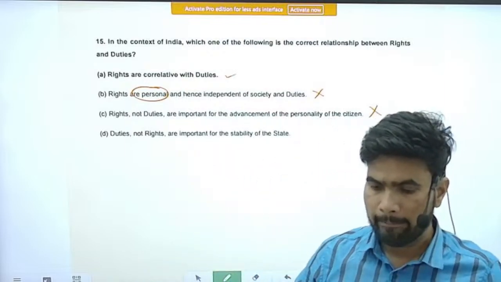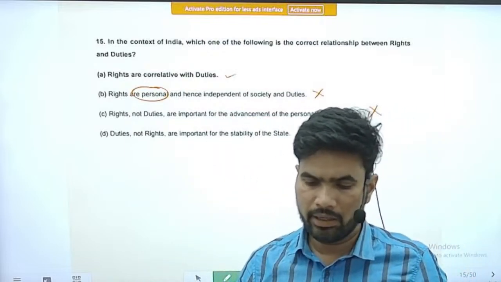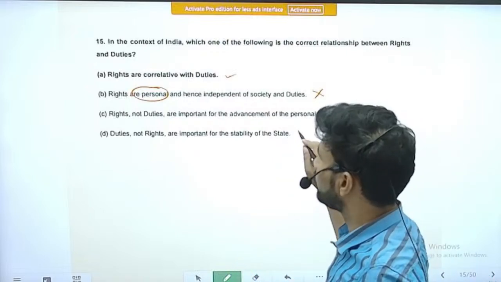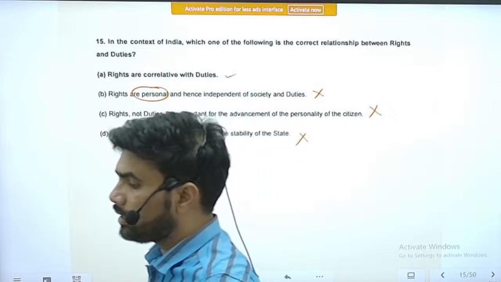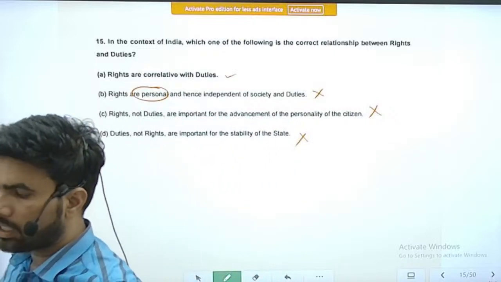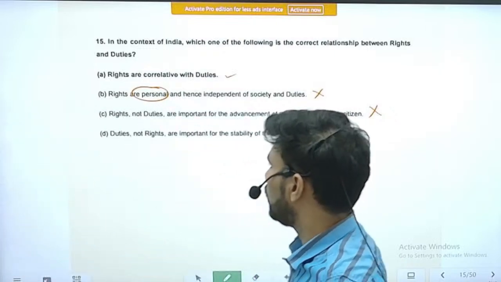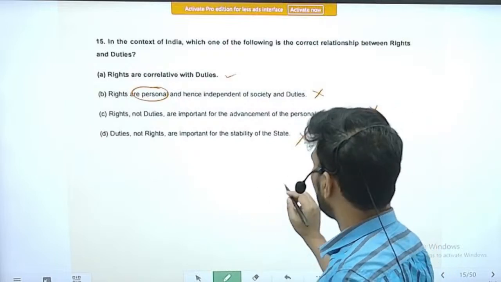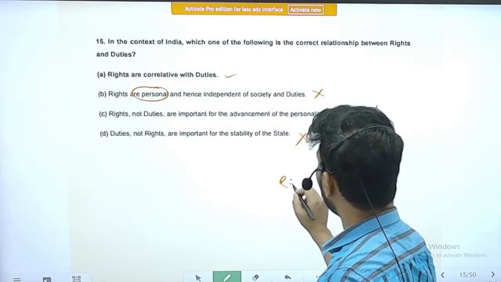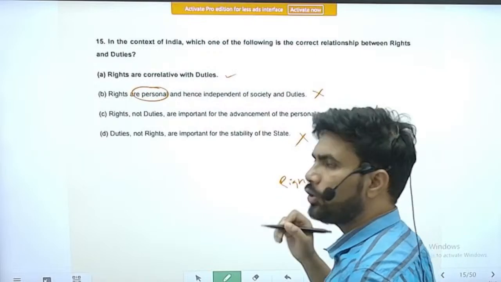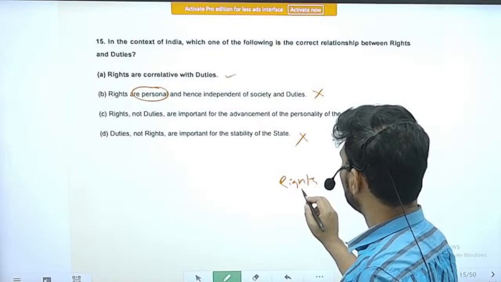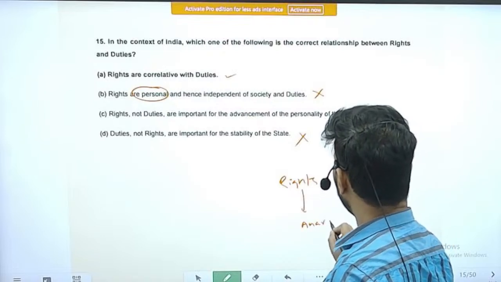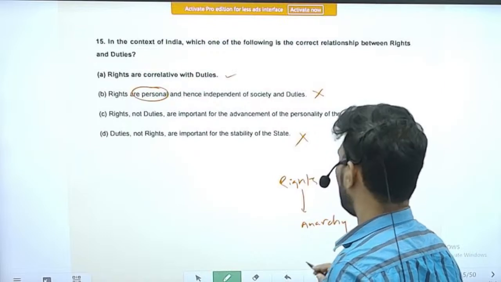Next, option D, duties, not rights, are important for the stability of the state. This is also an incorrect statement. Again I am saying the rights and the duties are equally important. So there is a concept here. If I take a society where the people have only rights and do not have duties, this society will lead to anarchy. It will become an anarchical society.